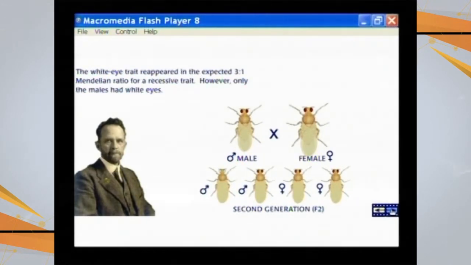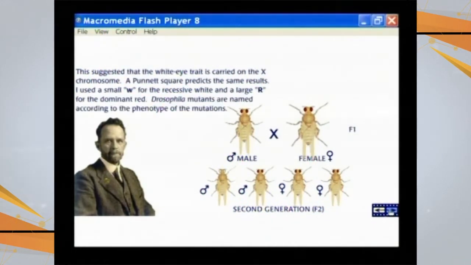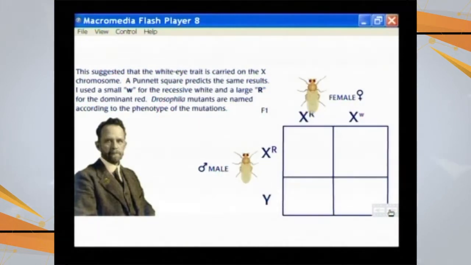Then he took two of these first filial members having red colored eyes and mated them. In the second filial generation, 3 had red colored eyes and one had white colored eyes, and that follows the Mendelian principles as we have gone through in our previous programs.